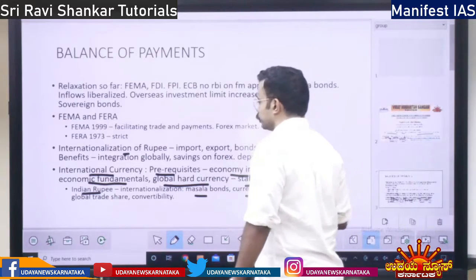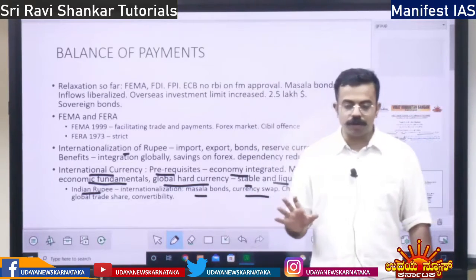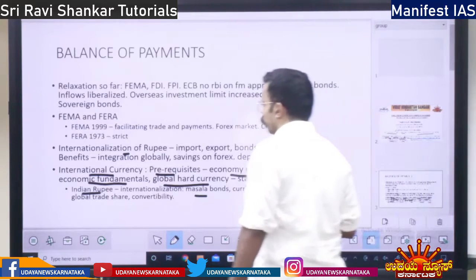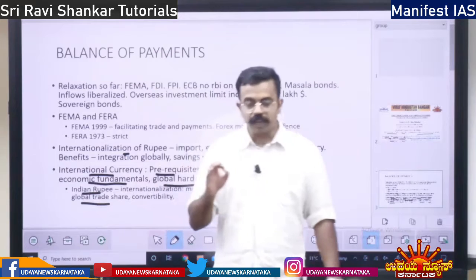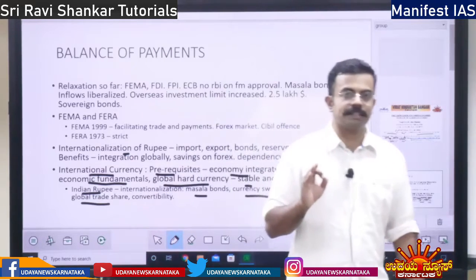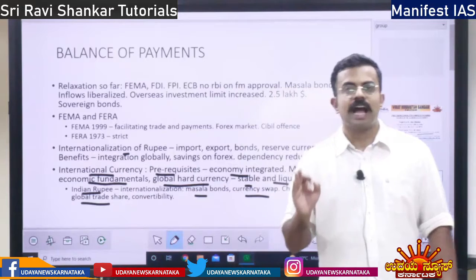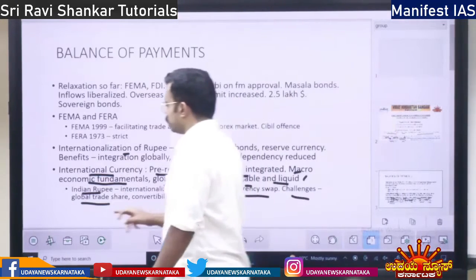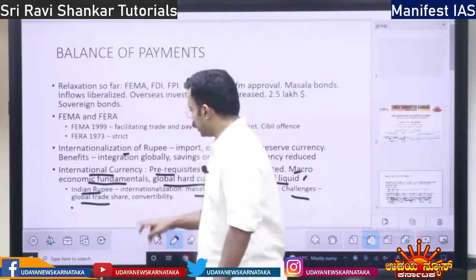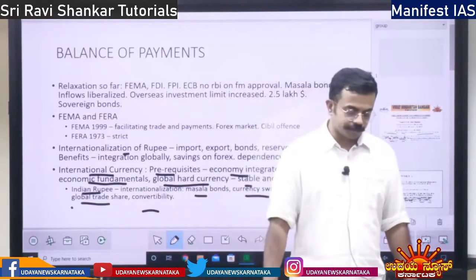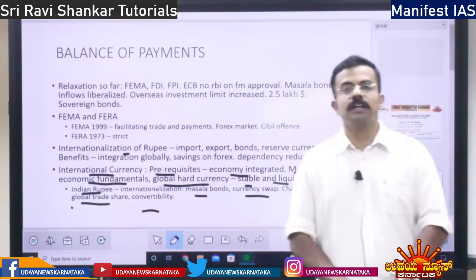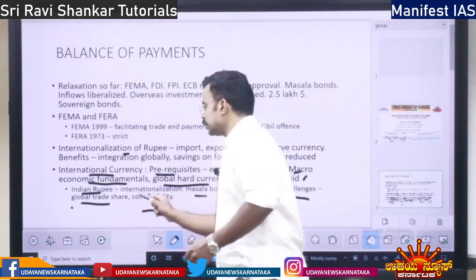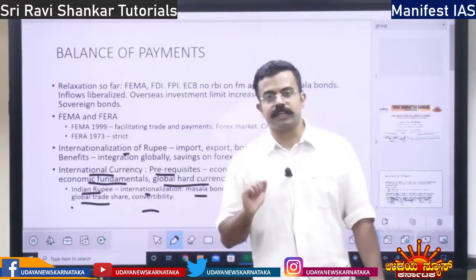So what are the challenges to internationalize the rupee? In order for the rupee to become famous across the world, what are the challenges? The first challenge is global trade share. I told you in merchandise, our share is just 1.7%. In services trade, our share is just 4%. So our global trade share is very, very less. That is one concern. Apart from that, convertibility. See, rupee is not convertible. That also makes internationalizing the rupee a difficult task, right?